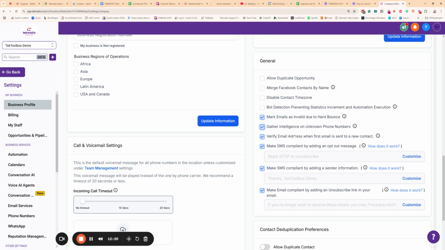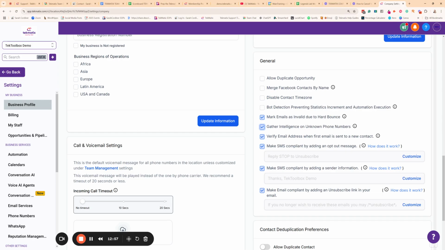What this will do is actually verify whether an email address is real, and therefore protect your domain. If somebody puts in an incorrect or a fake email address, you do not want to be sending emails to it. Otherwise, it's going to affect your sending domain if it bounces. So I will explain this more later on down the line in the email section, but I just strongly recommend that you turn this on, and that will make sure that every time a new email address is added to your system, we will actually automatically conduct a verification on that email for you so that you can protect your sending domain and only be sending to real email addresses. It's just good for your sending reputation.